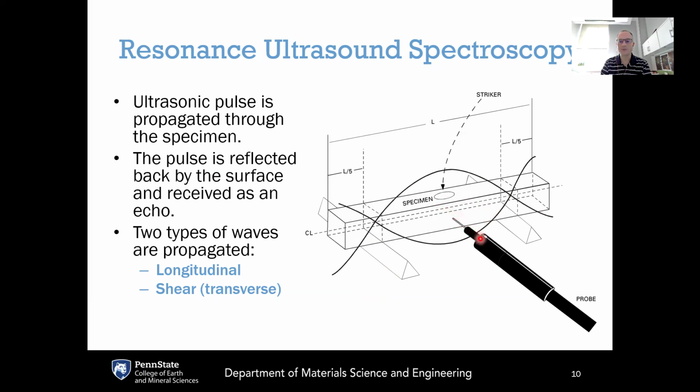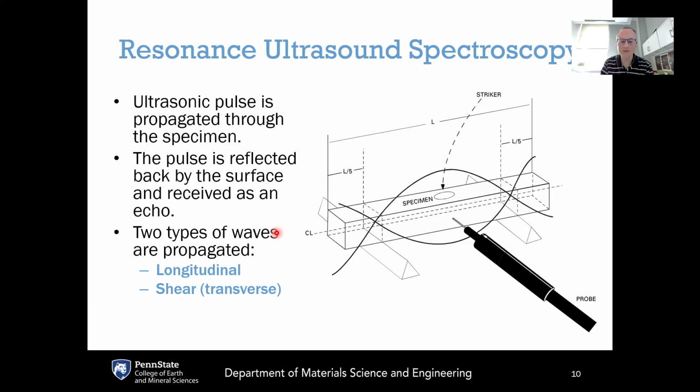So this may be propagated, say, starting on this side. The pulse is propagated through the specimen. It's reflected back by the opposite surface, and then it is received as an echo. And what we can measure then is the amount of time that it takes the waves to reflect off of the other side and propagate back to where they began. This will give us the velocity of these waves that are propagated.